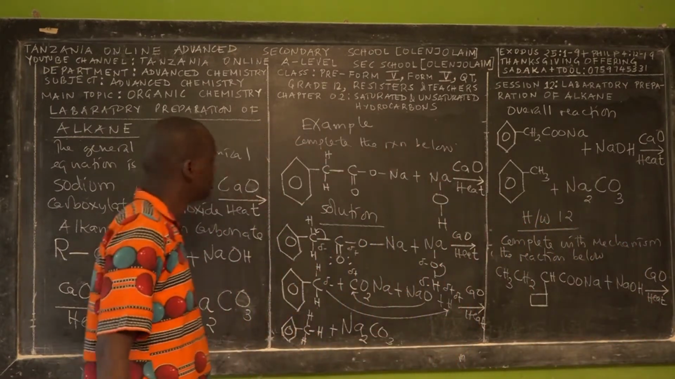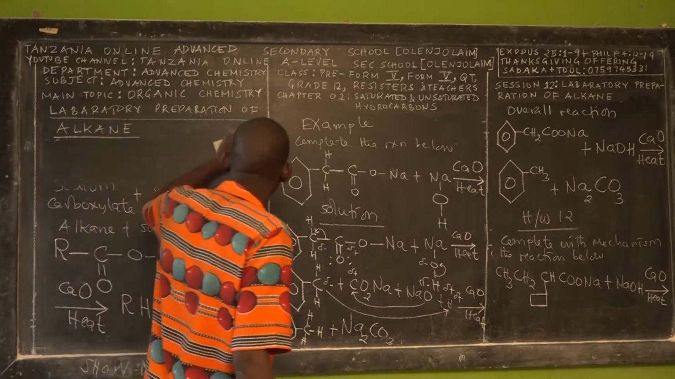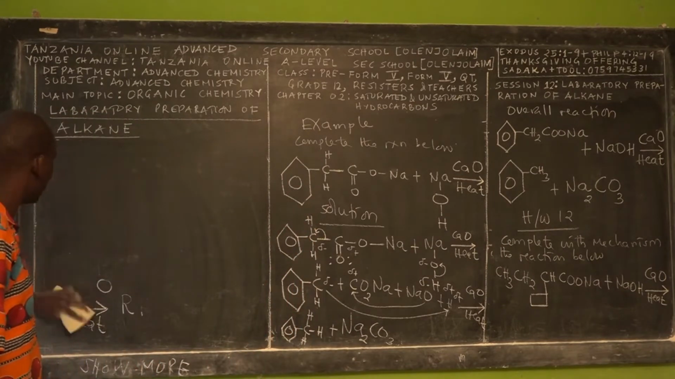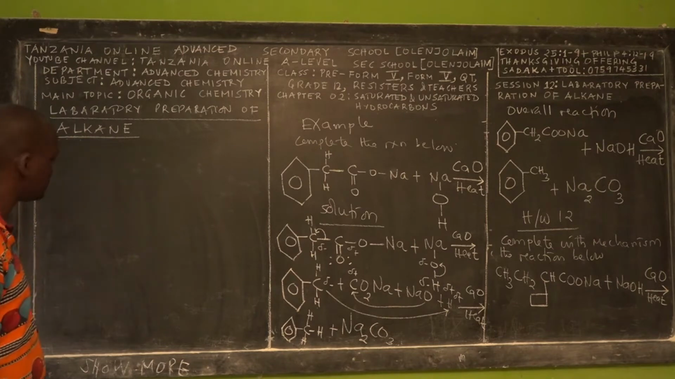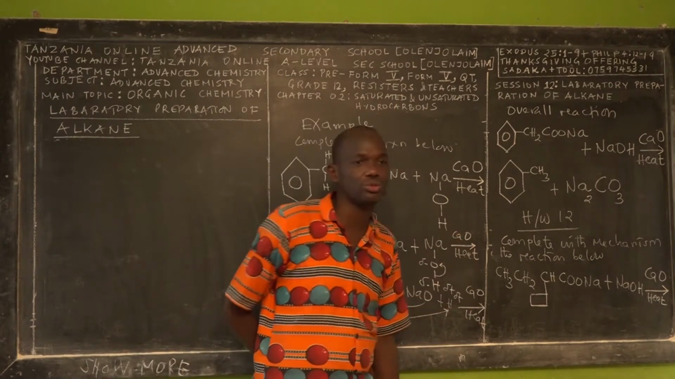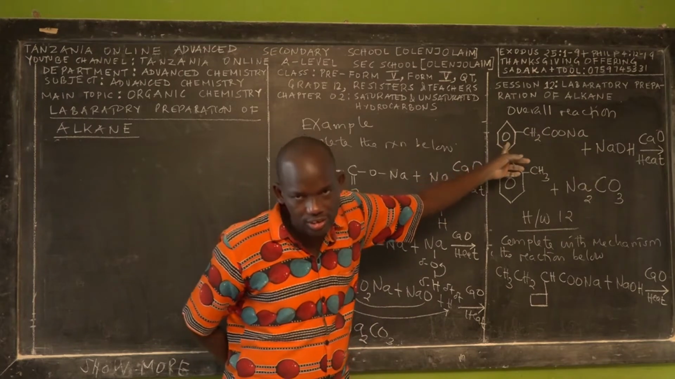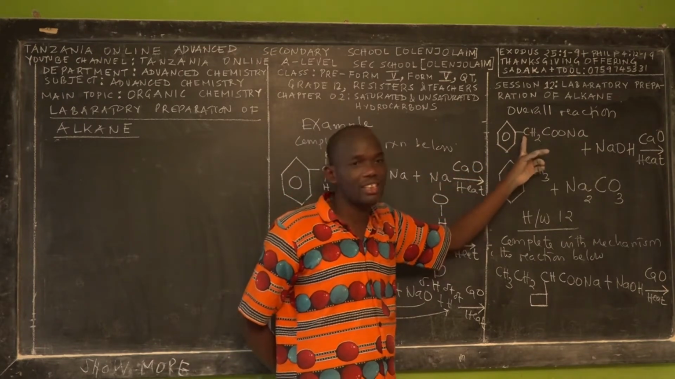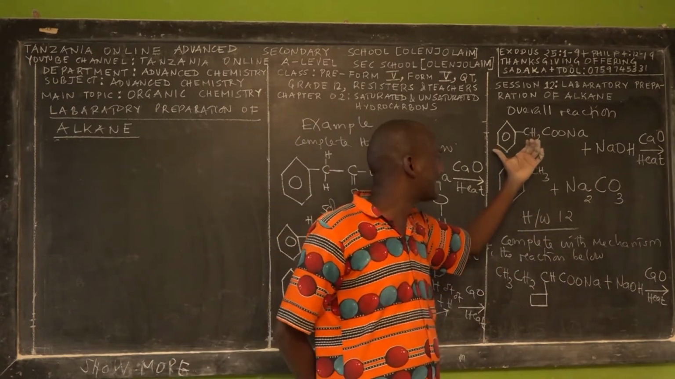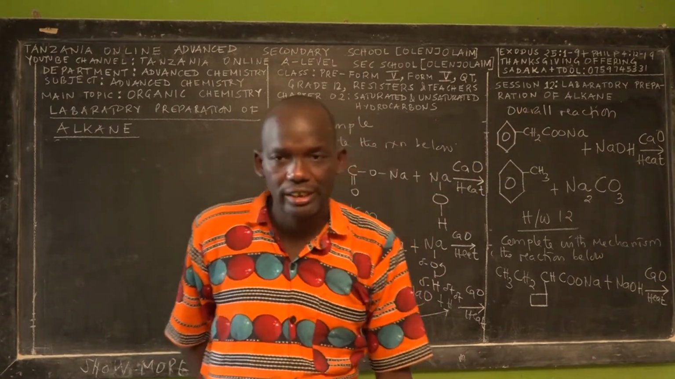Okay, very simple question for my serious students. This is the 6th method of preparing alkane in the laboratory, which decreases the number of carbons in the organic compound. Let us prove if it is true. How many carbons do you have in this aromatic compound? 6 carbons, right? Plus this one, 7 carbons. Plus this one, 8 carbons. So on the reactant side, we have an organic compound which contains 8 carbons.